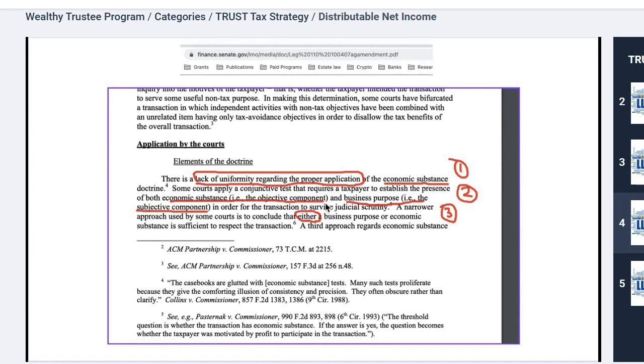Okay, so that is the second business purpose. So one is economic substance. Does the property of the trust have an economic transaction? Yes. Business purpose, it's a real business. And so what this is saying is that the courts can take one of three approaches. One, they need the economic test. The second is a business purpose. Or the third one, where you can show either of these.